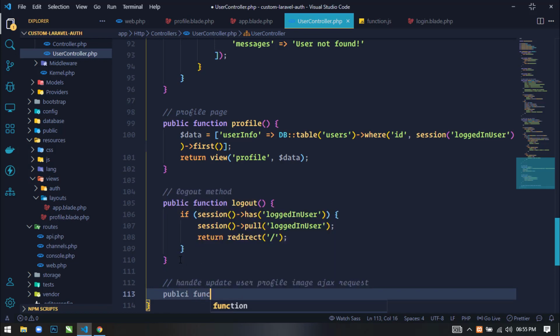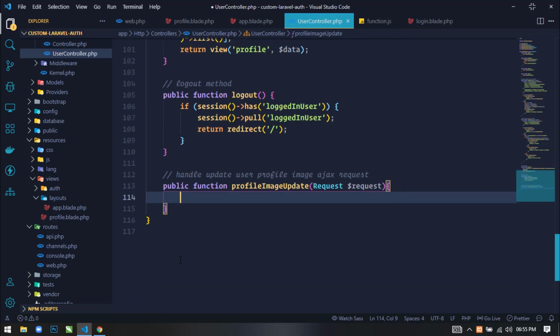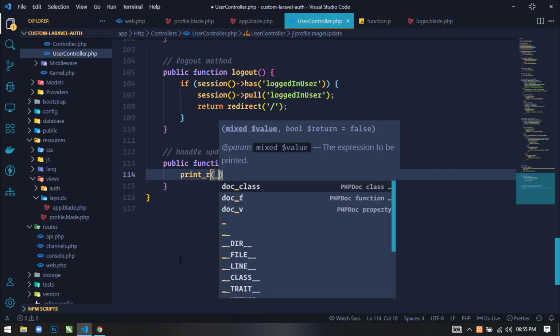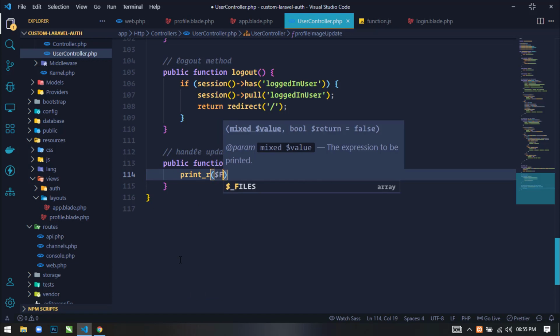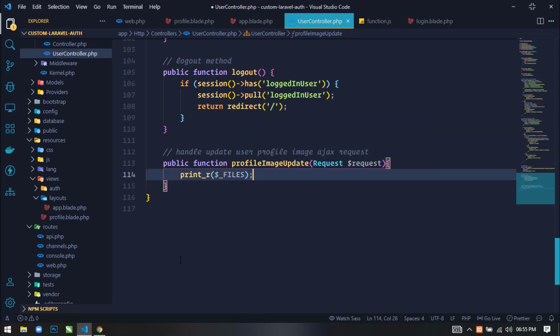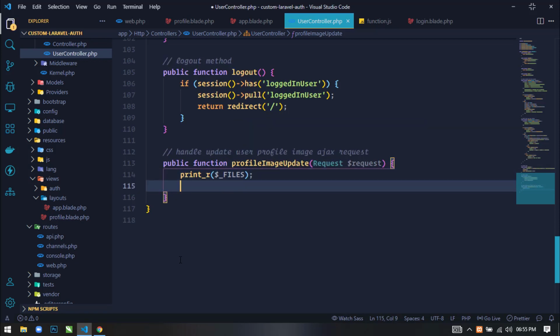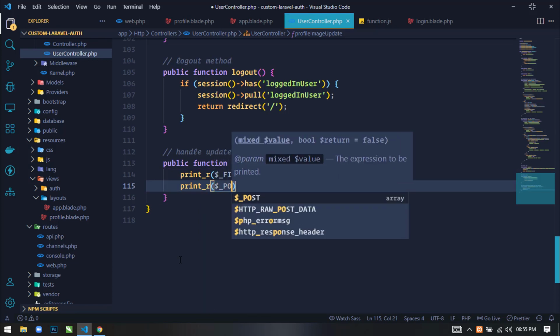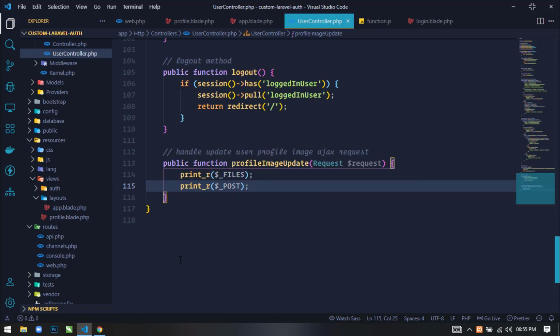Public function profile image update, and here I will use request. First I will use printer, and here I will just use $_FILES, because we are sending the file, but we are also sending the user ID, so we also have to display the $_POST.